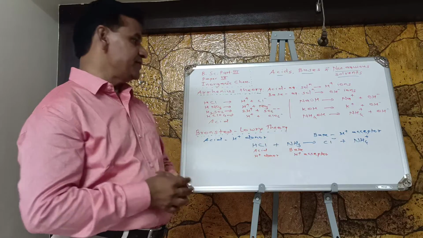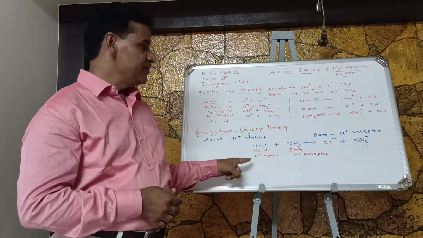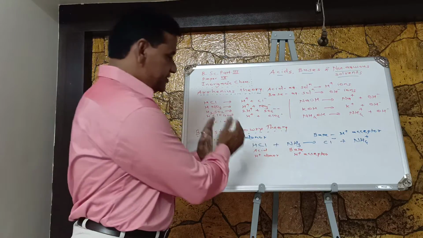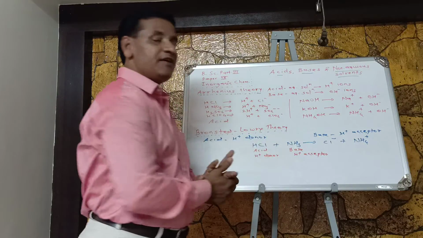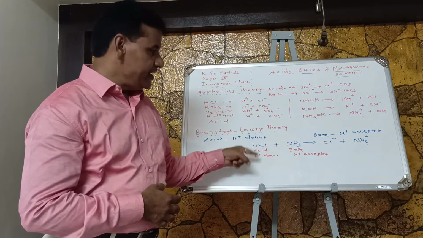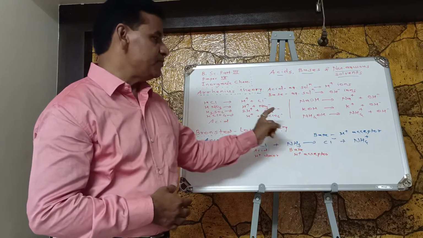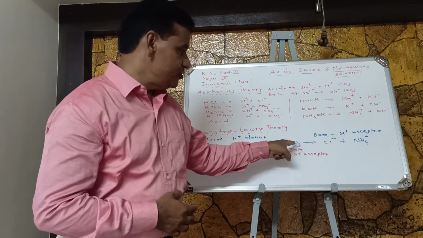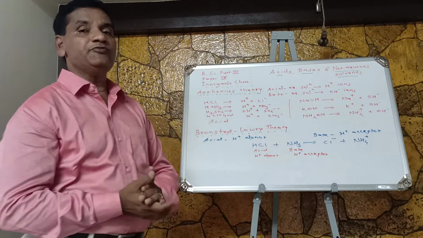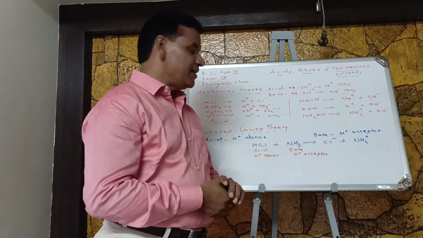For example, HCl, hydrochloric acid, is an acid compound. NH3, that is ammonia, is a base compound. Why is HCl an acid and why is ammonia a base? Because when they react with one another, HCl releases an H plus ion and that combines with ammonia, and NH4 plus ion, the ammonium ion, is formed, and Cl minus ion, that is the anion, is formed.